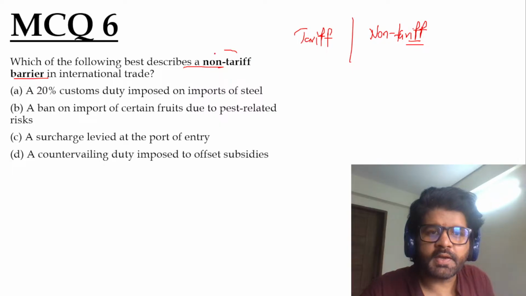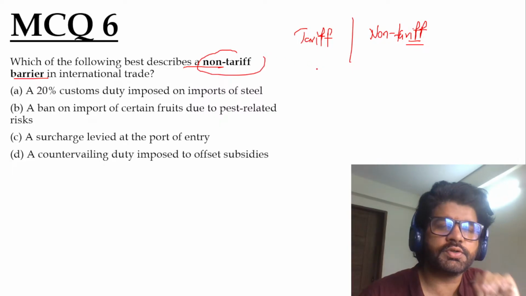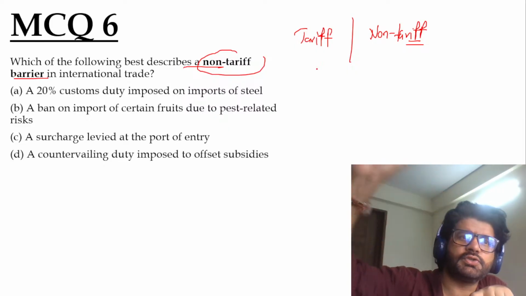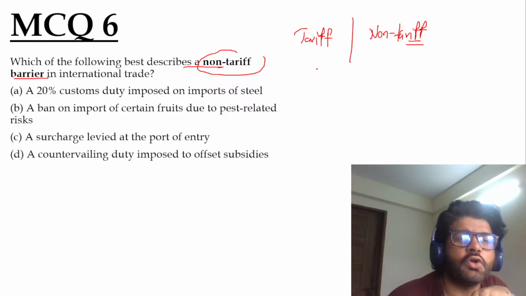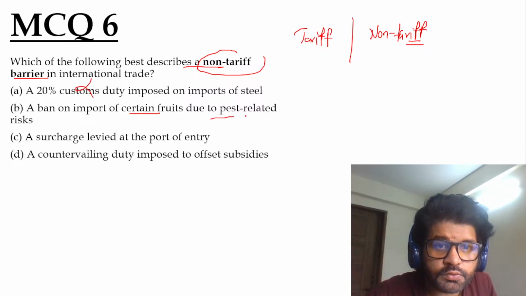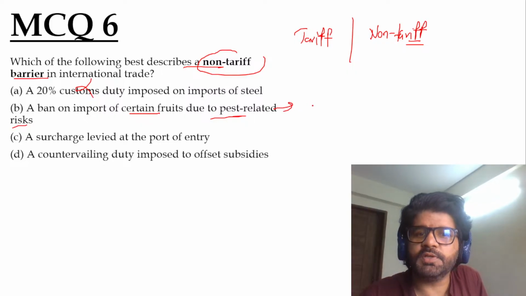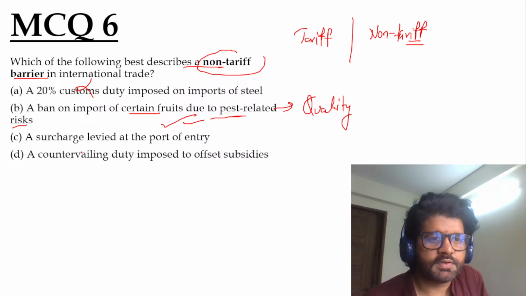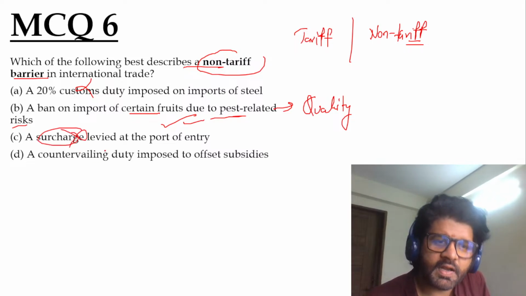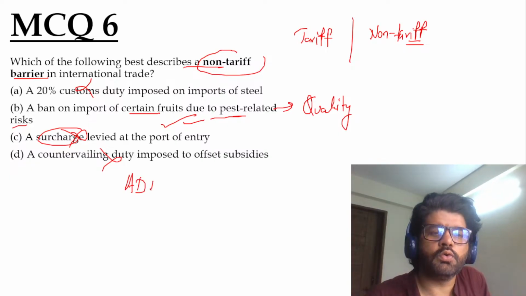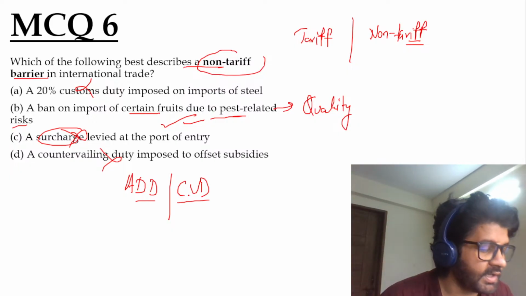So a non-tariff barrier does not include taxes. It includes restrictions on quantity, restrictions based on quality and all these things. They come under non-tariff barriers. A 20% customs duty, again, is a tax. A ban on import of certain fruits due to pest-related risk means restrictions due to quality, and this is a non-tariff barrier. A surcharge levied, again, is a tax. Countervailing duty, again, is a tax. It means anti-dumping duty and countervailing duty. I think we have talked about this in a previous Hindu analysis. We'll talk about it in subsequent lectures also.